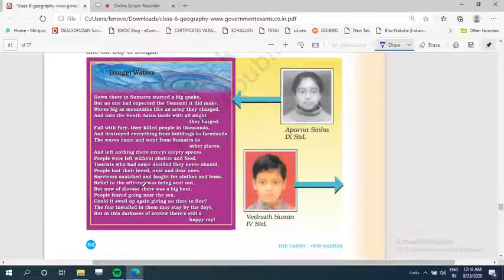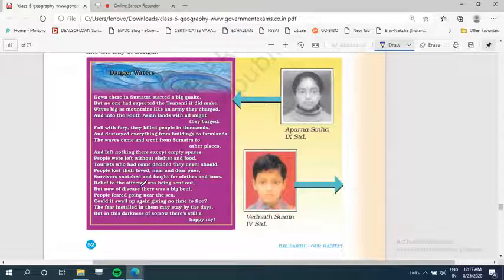So, what was the condition? We see that everything was destroyed. People were without shelter, without food, and so many tourists were there at the time of the tsunami. Now these tourists were stuck there, and now they are thinking that they should never have come here. People lost their near and dear ones. They have died.